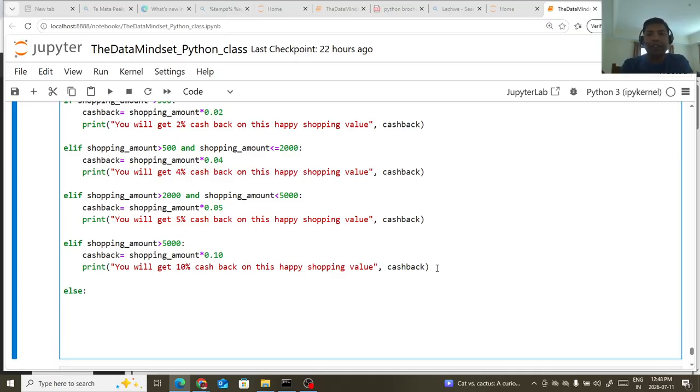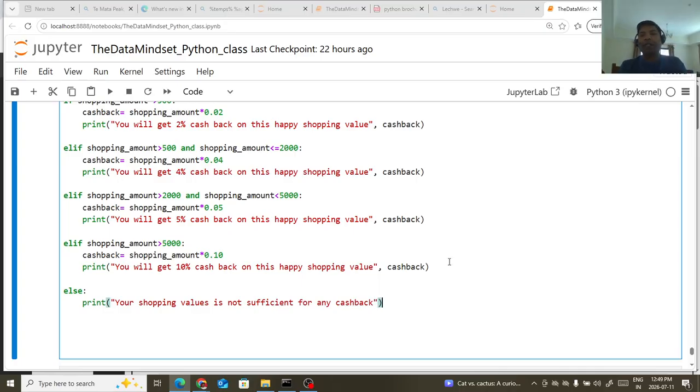we can write print: you are not eligible for any cashback, or you can say your shopping value is not sufficient for any cashback, right?